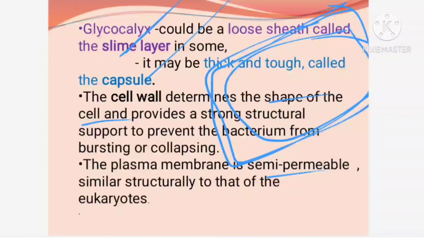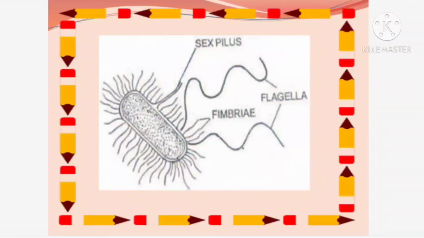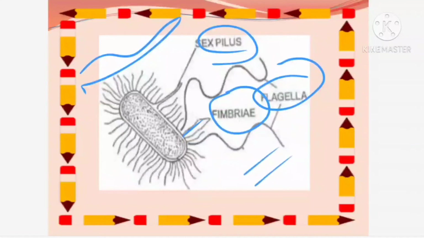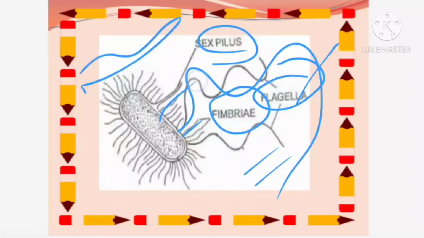They are producing many enzymes which is helping in carrying out various activities. So you can find here there are 3 types of external projections coming out from the bacterial cell. One is the pilus, second one is the flagella, and third one is the fimbriae. Fimbriae you can find small hair like projections coming out. Thereafter a big tongue which is coming out, which projection we call the flagella, and you can find here some tube like structure which is coming out, we call it the pilus.